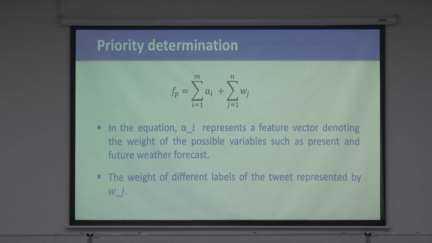Then we do the priority determination, and in the priority determination we have two parameters, alpha i and beta j. One is the feature vector denoting the weight of the variables, and the other one is also the weather. You see that the weather changes, right? Whenever there is a flood, for example, the flood level can rise, it can go down. So we have to assign the proper weight, and that's very important when people are doing the rescue operations. Okay? So we try to assign those weights to these different labels, and I'll show you an example of how we have done that.